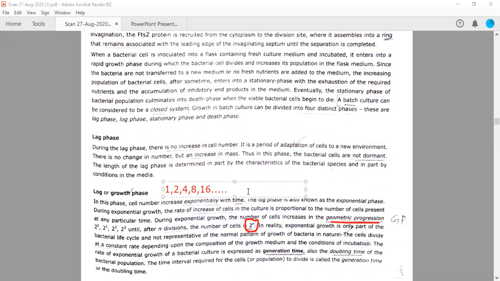This is very easy to understand because this is a geometric progression. Each time you increase the value of n from 0 up to whatever is given, the number of generations, you get the number of cells: 1, 2, 4, 8, 16, 32, 64, 128, and so on. Each time you need to multiply by 2. This kind of growth is called geometric progression.